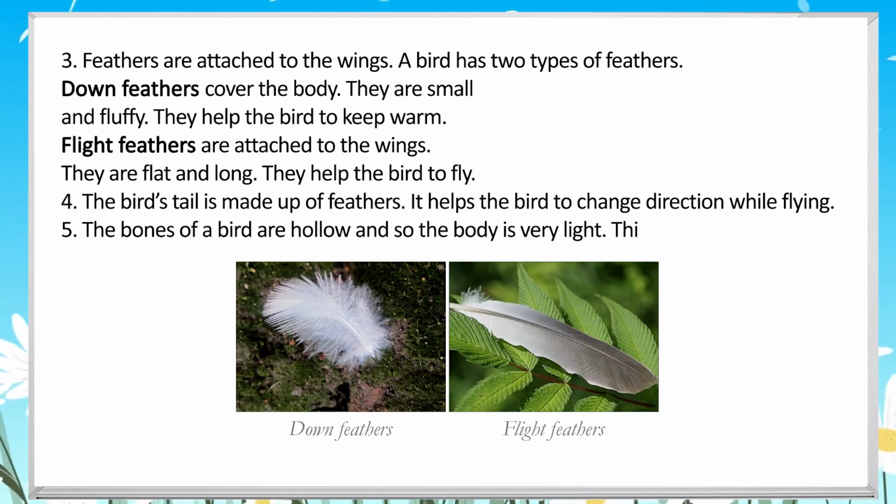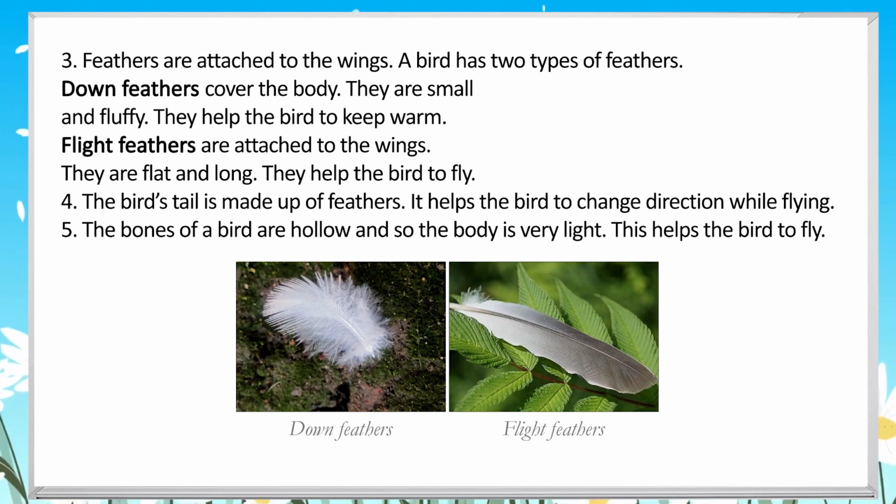4. The bird's tail is made up of feathers. It helps the bird to change direction while flying. 5. The bones of a bird are hollow and so the body is very light. This helps the bird to fly.